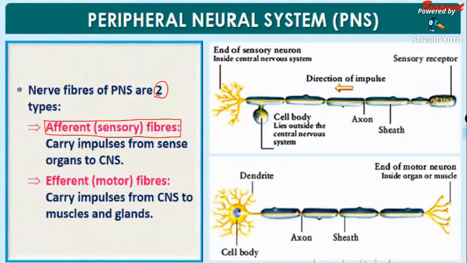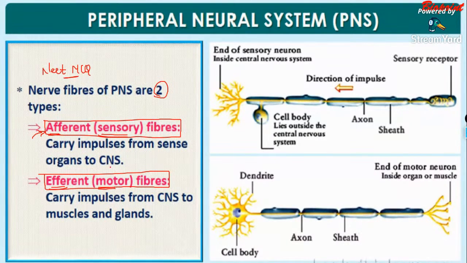So, nerve fibers of the peripheral nervous system are of two types, that is the afferent nerves and the efferent nerves. Very important terms for NEET MCQs. Don't get confused with these two terms. When we studied the excretory system, we studied afferent arteriole and efferent arteriole. Here we have afferent nerves and efferent nerves. The afferent fiber is the sensory neuron, and the efferent neuron is the motor neuron.